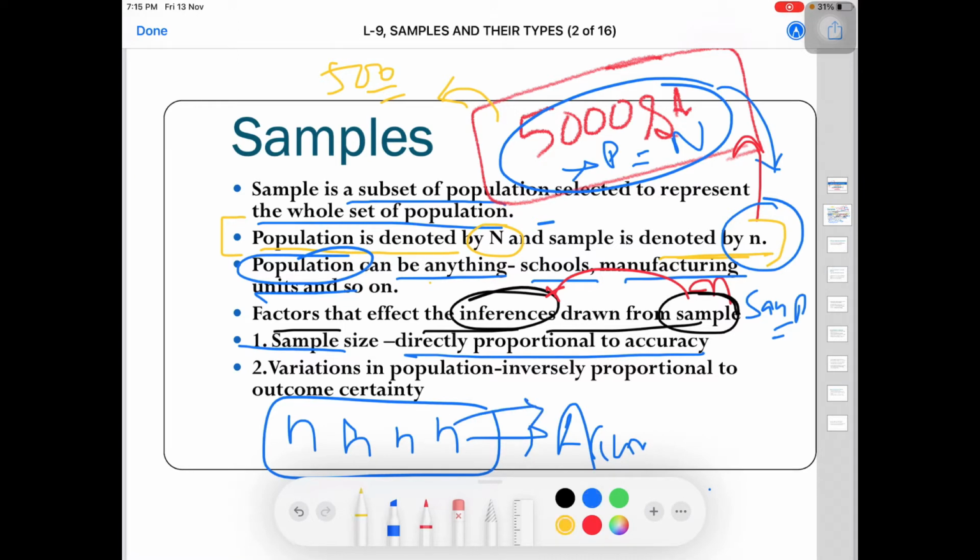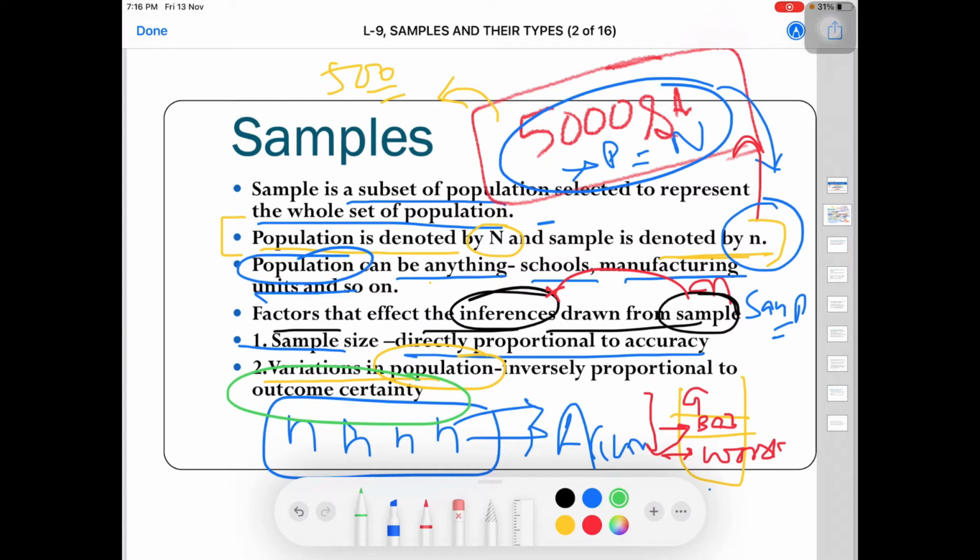But there is one thing: if there is a variation in population, if it is heterogeneous, for example, the same rice bag has layers of rice. The topmost layer has good quality rice, the second layer has a little bit bad, and the last layer has the worst quality of rice. So if there is a variation, then the certainty in the outcome is not certain.